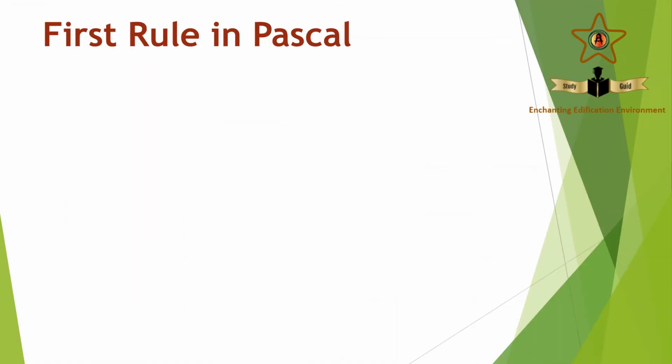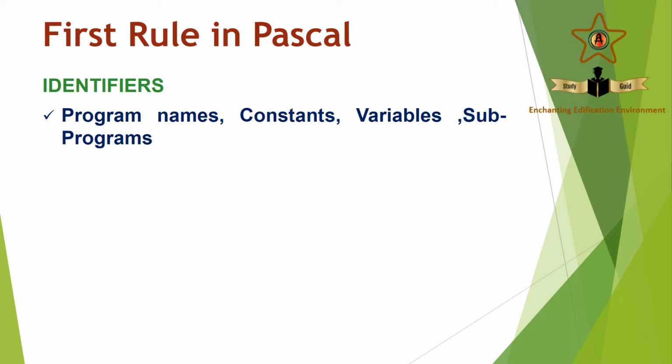Rules common to any programming language. Now we are going to learn how to name identifiers in Pascal. Identifiers are names which we give to identify programs, constants, variables, subprograms, etc.